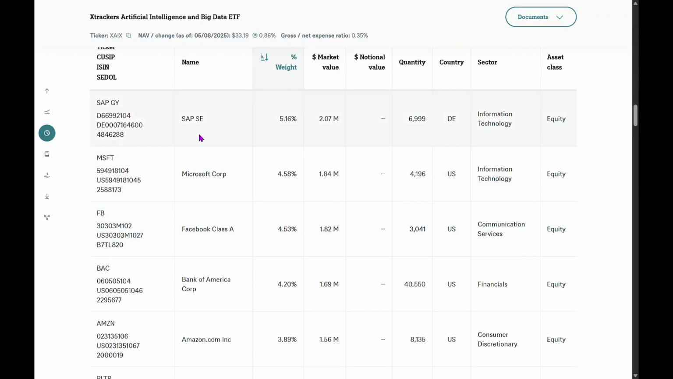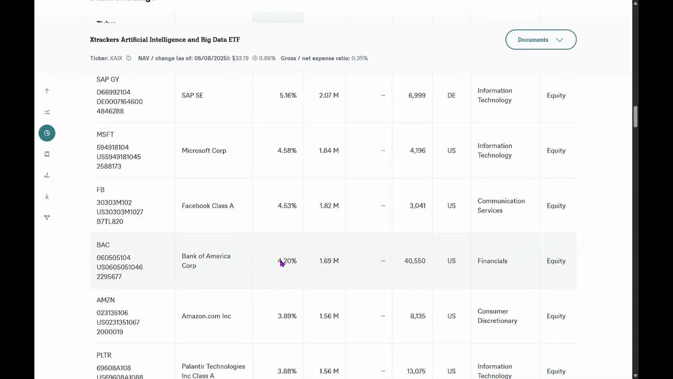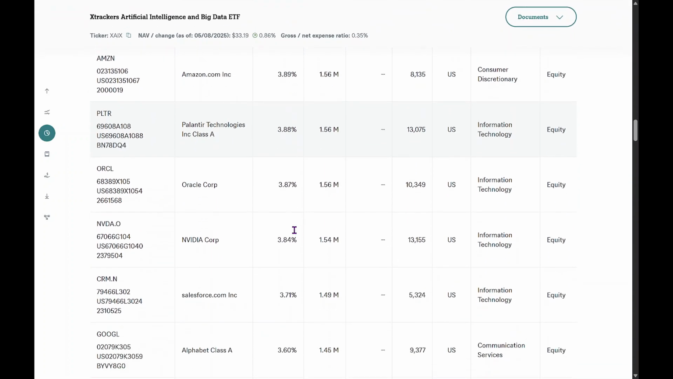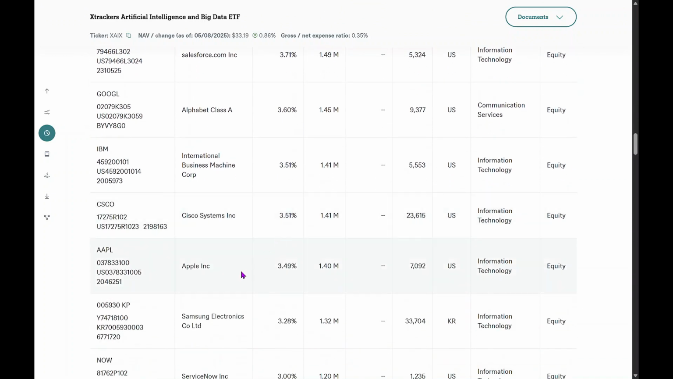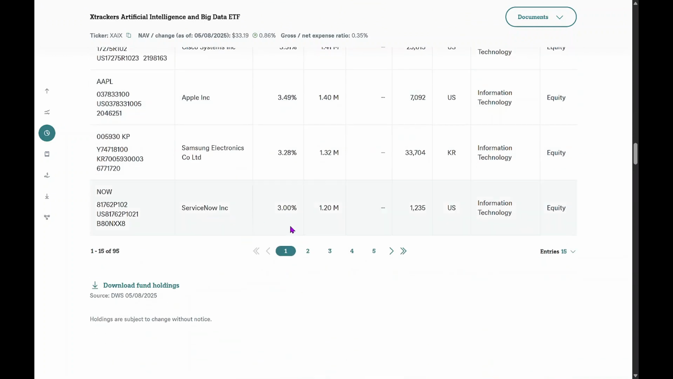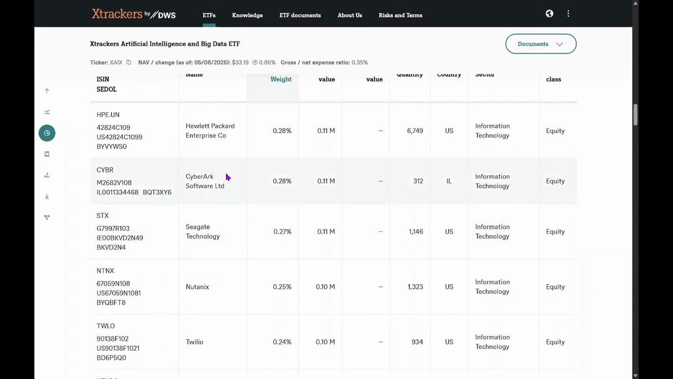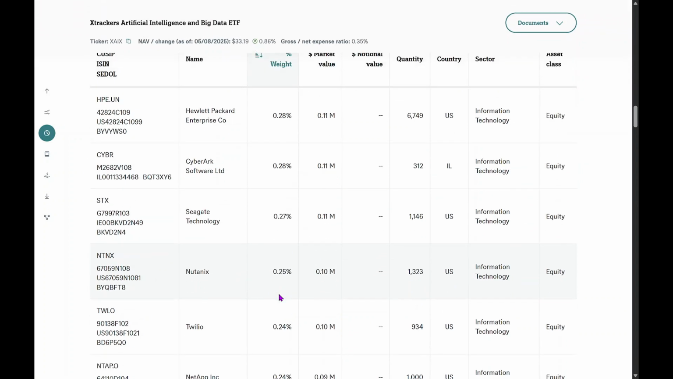The top holding is SAP, a German company, which represents more than 5% of the ETF. It's followed by Microsoft at 4%, Meta, Bank of America, and others. You'll also see names like Nvidia or Apple in the list. There are 5 pages of holdings, and if we click through them, we can find other companies like Nutanix, which has a 0.25% weight, and so on.